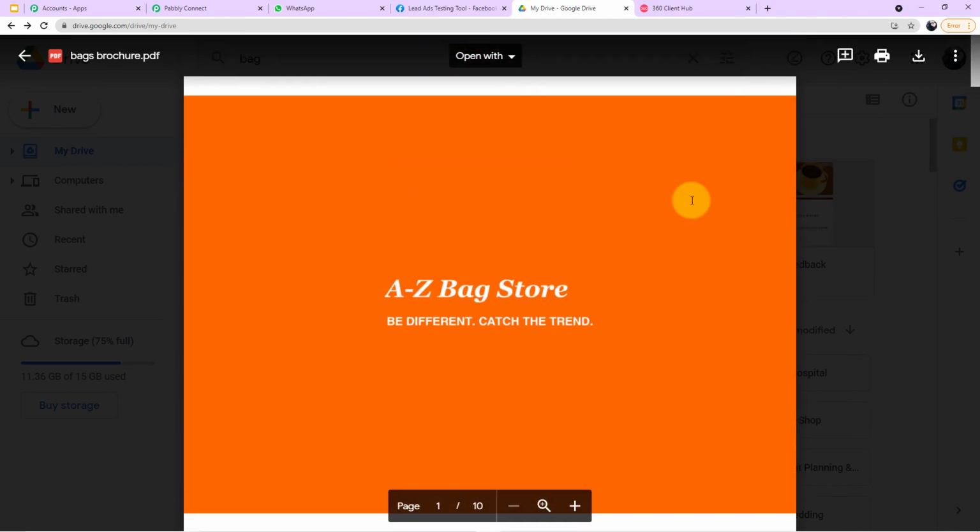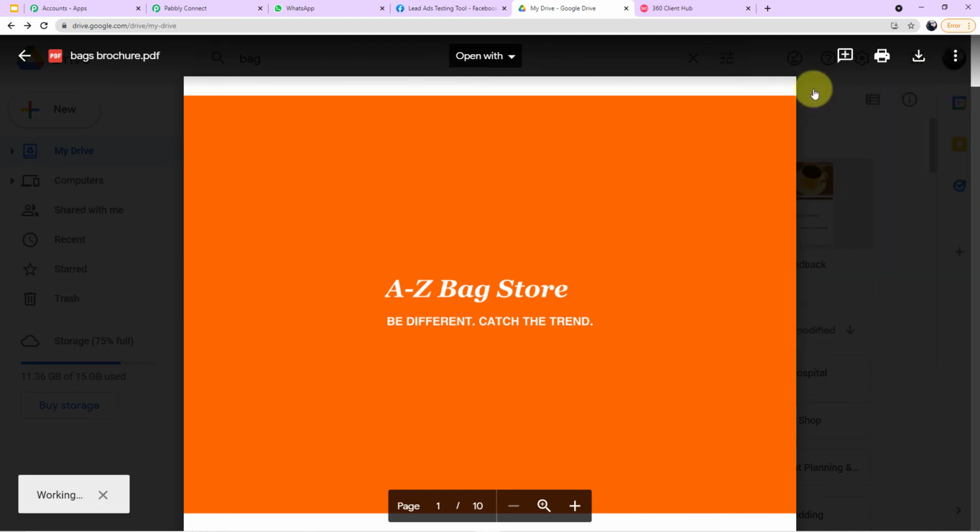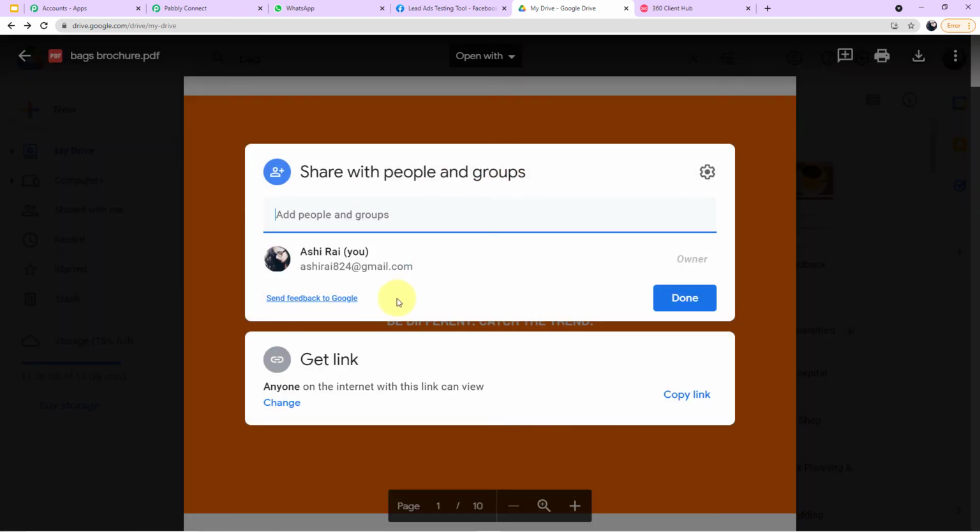Now I have to copy the link of this particular PDF file. I'll come to the right corner, where it is written more options. I'll click here, then click on share. I'll get the link from here. It says anyone on the internet with the link can view.